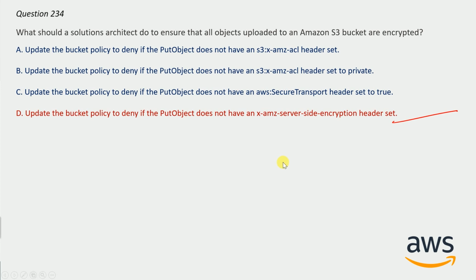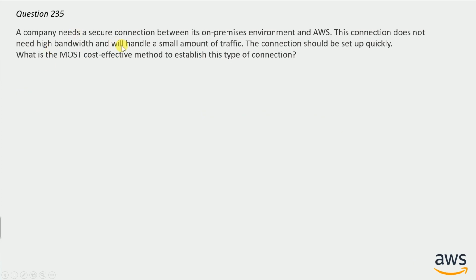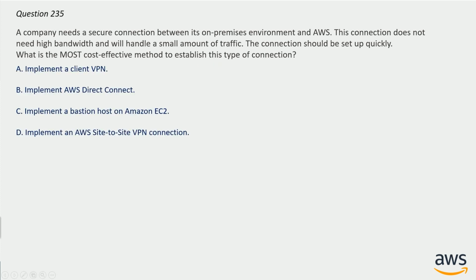And now question number 235. A company needs a secure connection between its on-premises environment and AWS. This connection does not need high bandwidth and will handle a small amount of traffic. The connection should be set up quickly. What is the most cost-effective method to establish this type of connection? And here are the options. And the correct answer here will be, you can pause the video if you want.